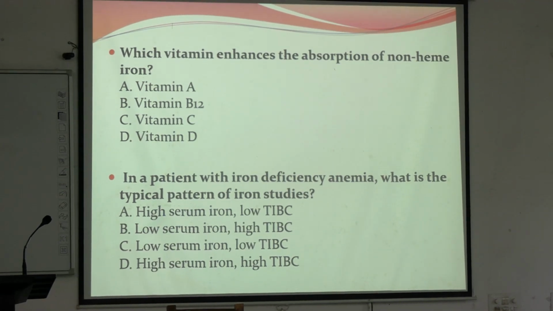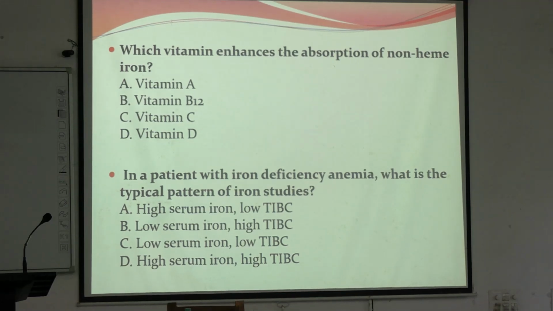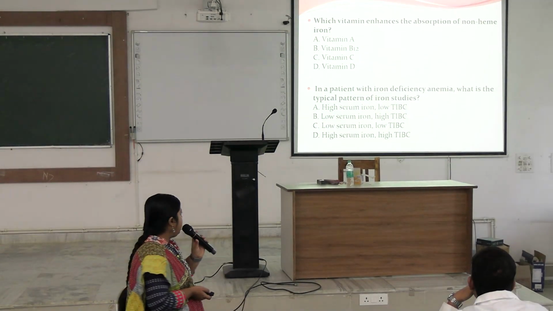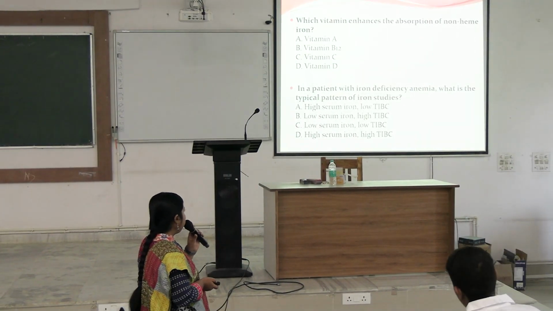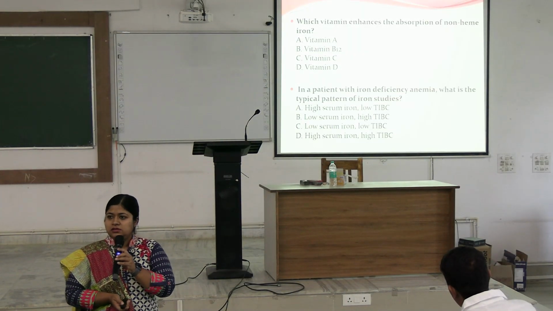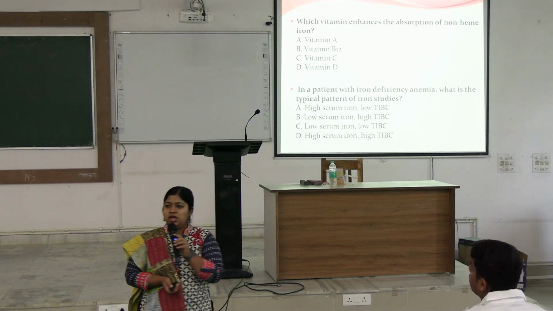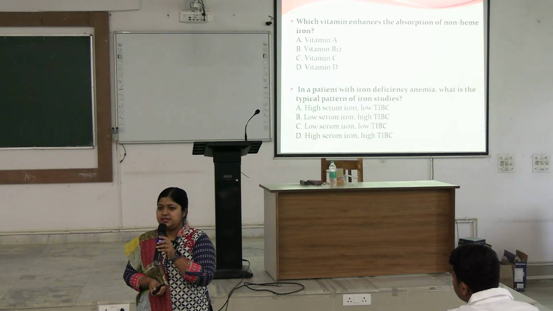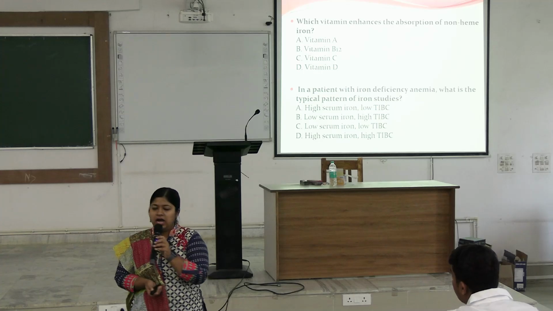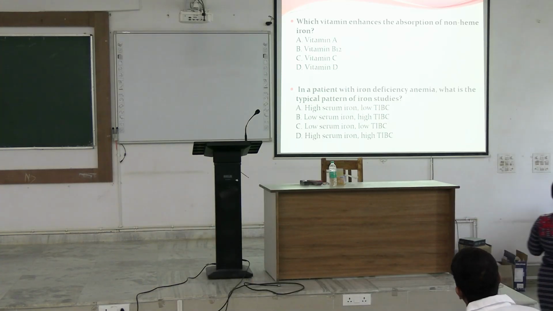Last question. In a patient with iron deficiency anemia, the typical pattern of iron studies will be, someone tell me. Iron deficiency anemia. What will be the serum iron? And what will be the TIBC? In iron deficiency, serum iron will be low and TIBC will be high. So the answer will be low serum iron, high TIBC.